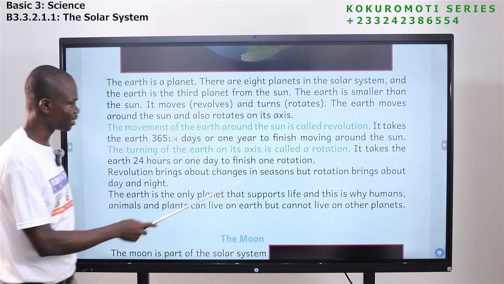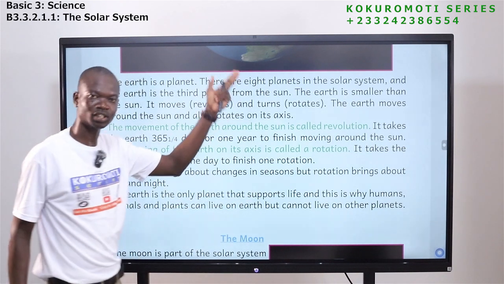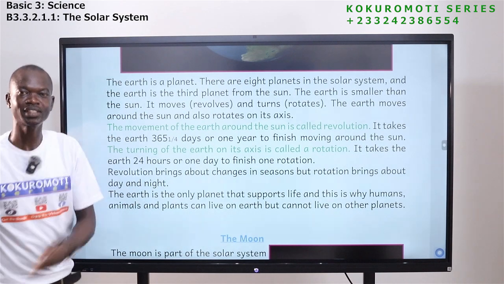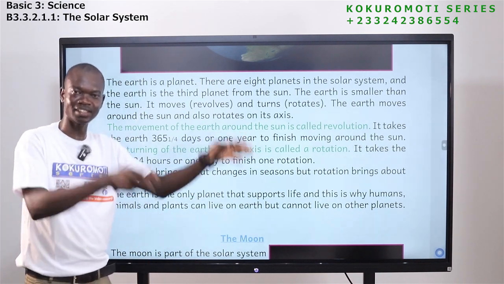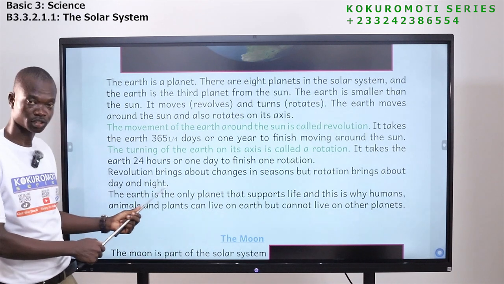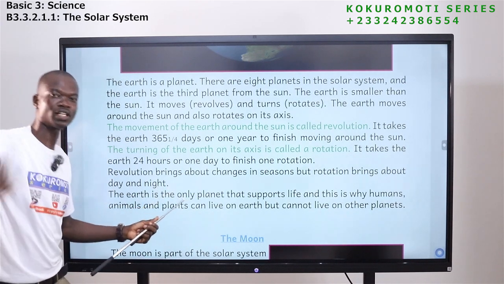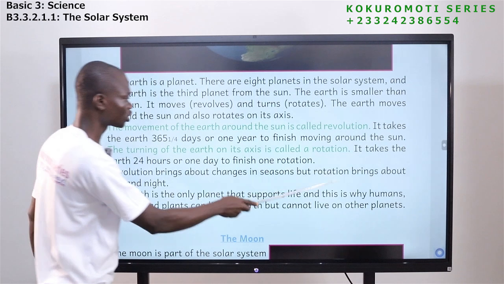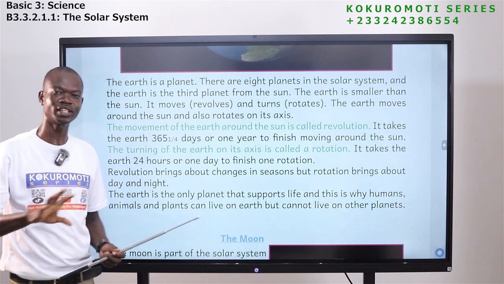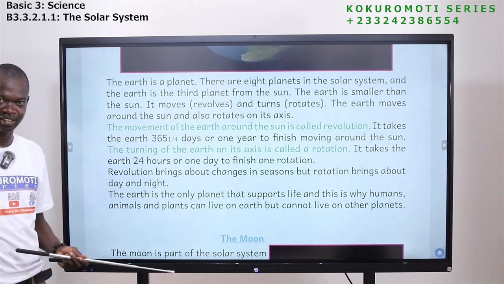Revolution brings about changes in seasons. We'll learn about seasons. So revolution brings about changes in season, dry season and wet season. It is caused by what? Revolution of the earth moving around the sun. But rotation brings about day and night. We have 24 hours.